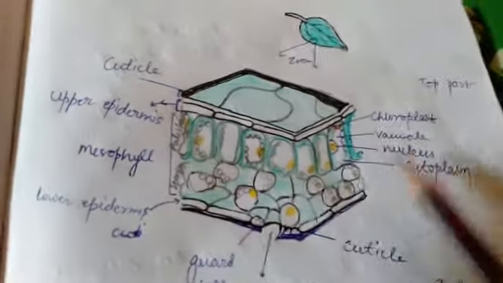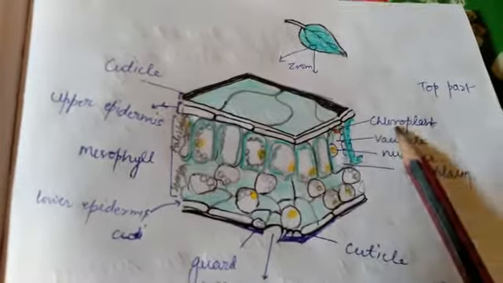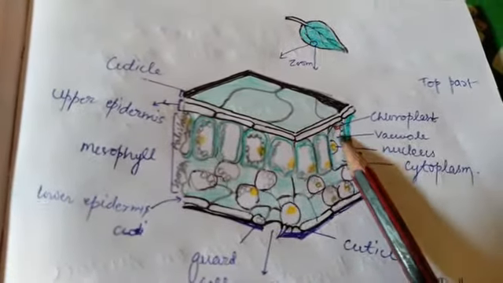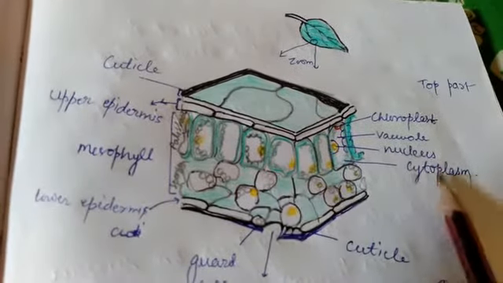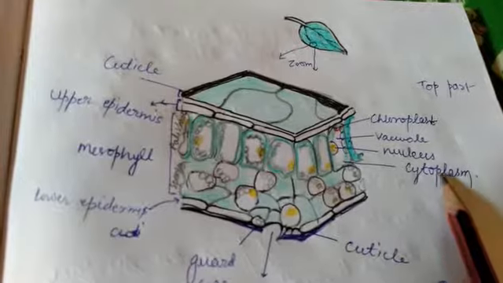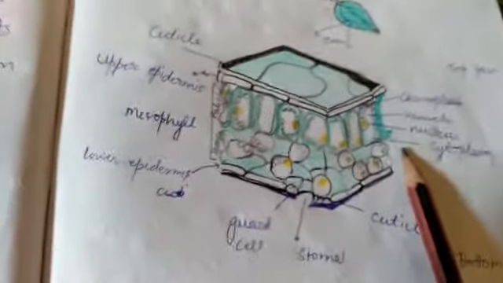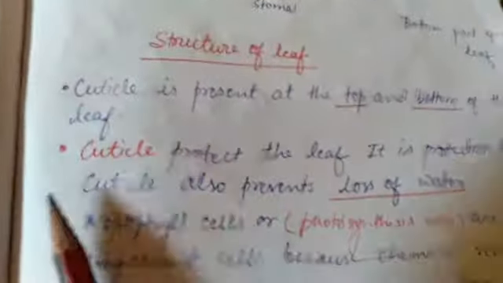If you pay attention to a specific cell, the chloroplast is present here. This big vacuum-like structure is the vacuole. And one more important thing, cytoplasm is present there. So there are some specific points here; let us discuss them.